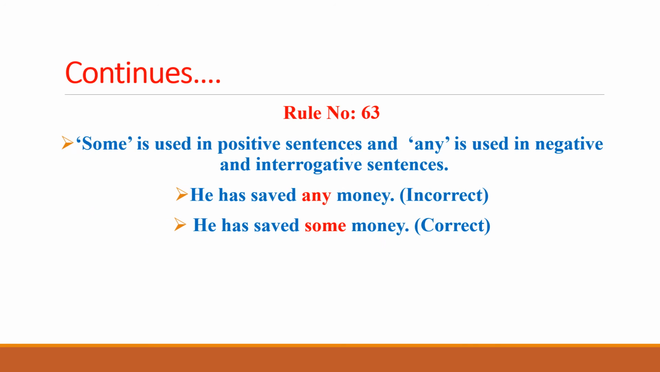Rule number 63, in which we understand the use of some and any. Both are used for quantification, but let's make the difference. We are to use some and we are to use any. Some is used in positive sentences, and any is used in negative and interrogative sentences.